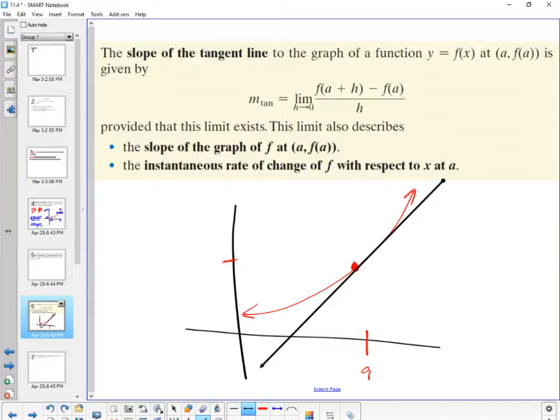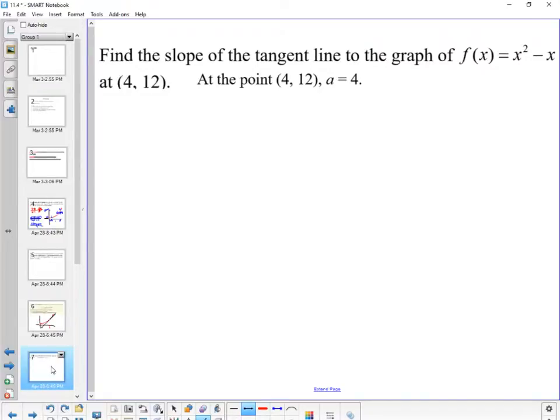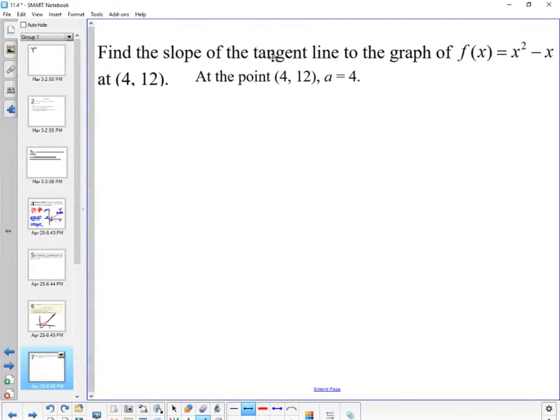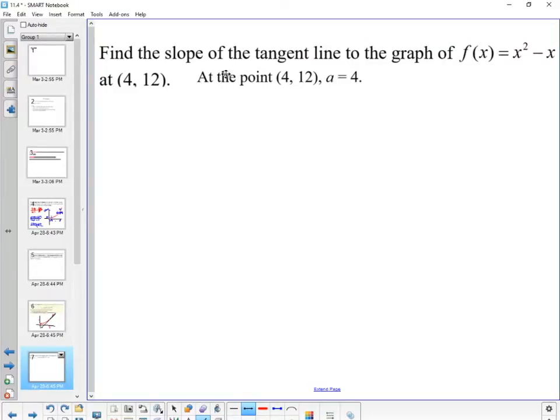Tag team, go. You are next. Here we go. So let's have you walk around, and we can help some of these people out. Okay. I don't want you to do this yet. I don't want you to do the point yet. I want you to just first find the derivative of this.